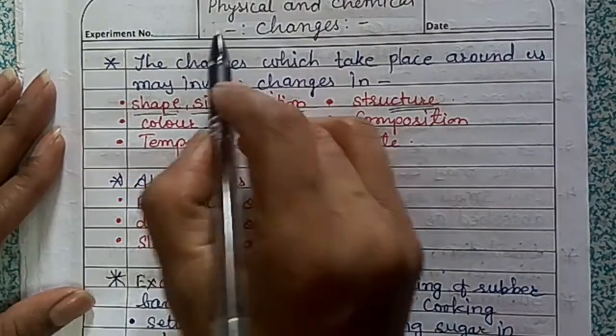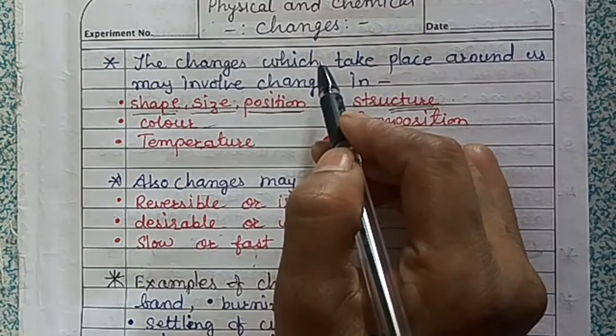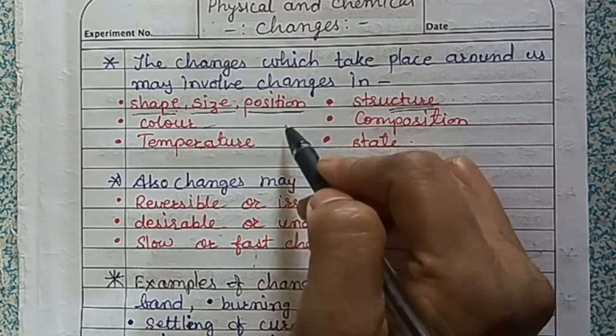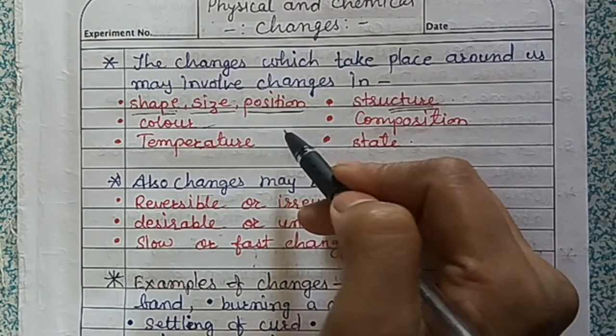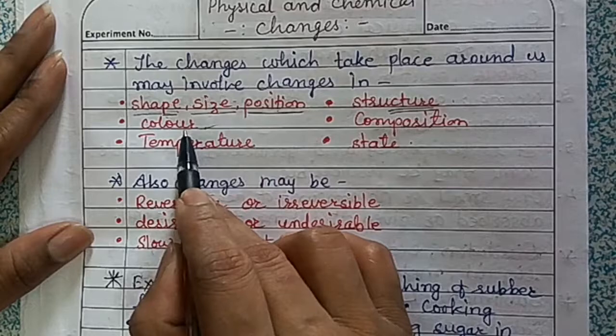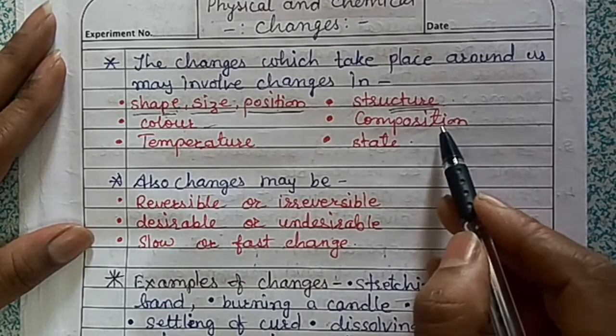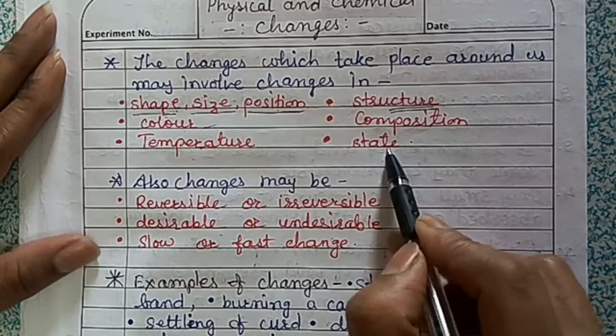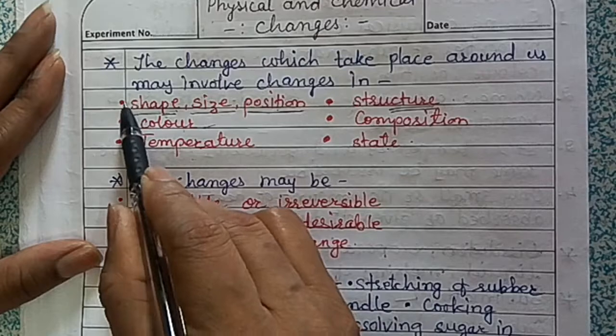Okay, so today's topic is physical and chemical changes. The changes that take place around us may involve changes in shape, size, position, color, temperature, structure, composition and state. So these are the changes.